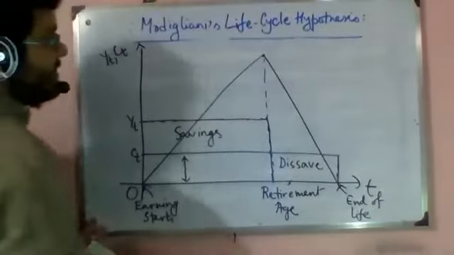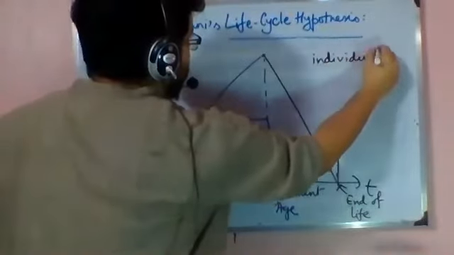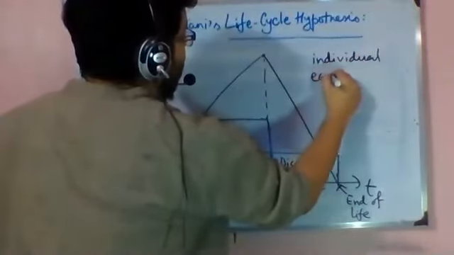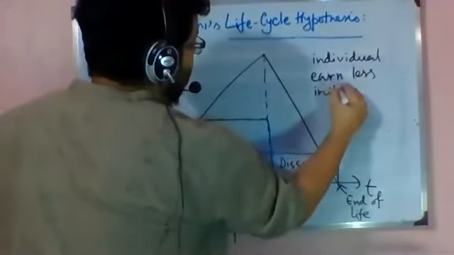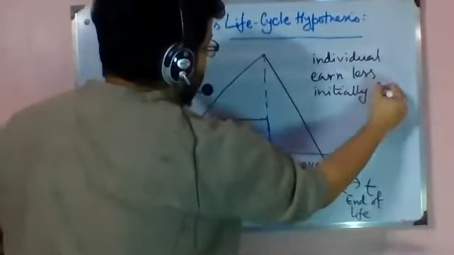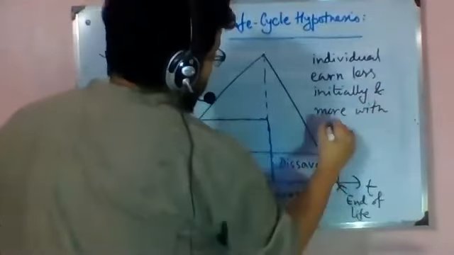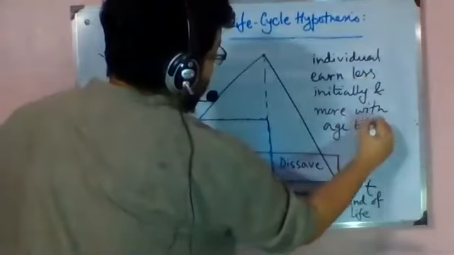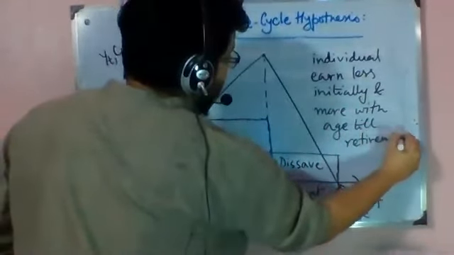So an individual earns less initially and more with age till retirement, and that's a fact of life.